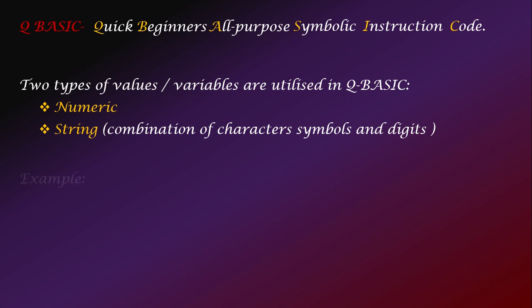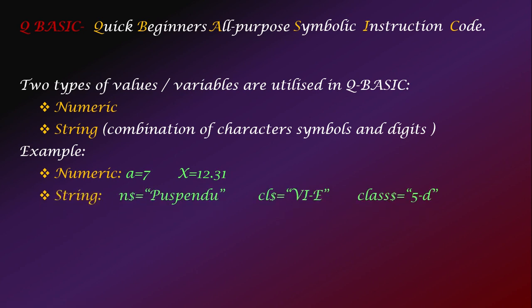So let us take up some examples. Numeric examples could be a equals 7. What I am doing here is assigning the value 7 to a variable named a. Next, in the same manner, I am assigning a decimal value 12.31. I am assigning a fractional value to a variable. So both an integer value as well as a fractional value can be used as a numeric type value.